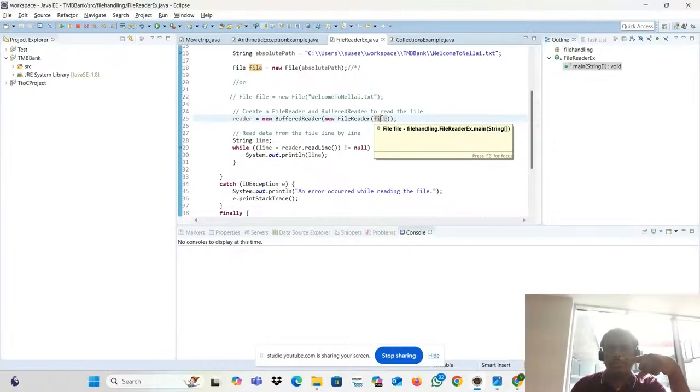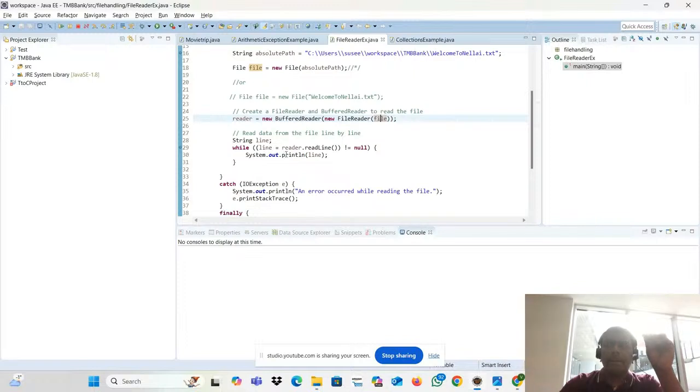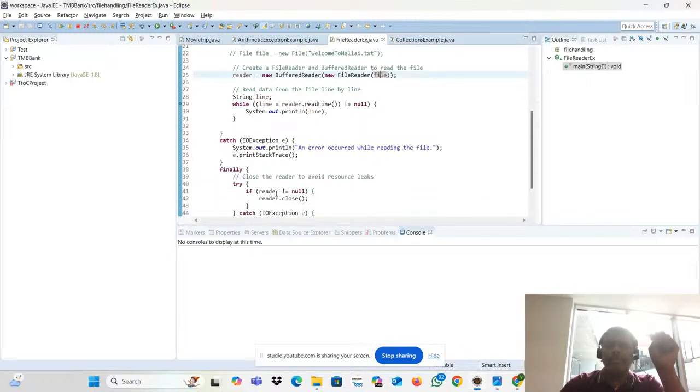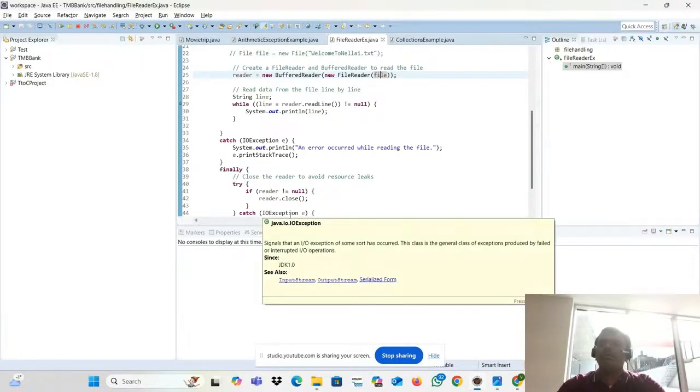So what do you have to do? You have to release it. If you are not releasing, what will happen? Unnecessarily, it will be consuming your memory space. That's why we are just closing that. We just need to close it. So where we are doing these operations, we always have to do it in the finally block.